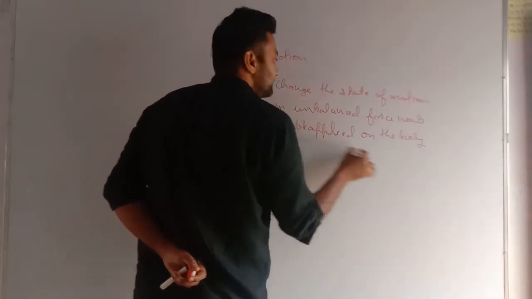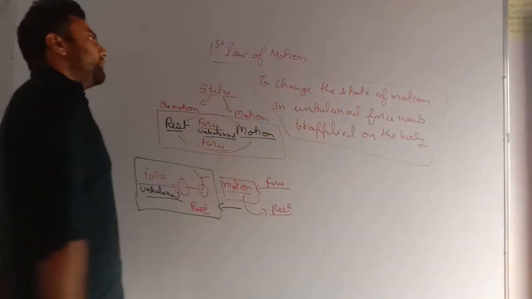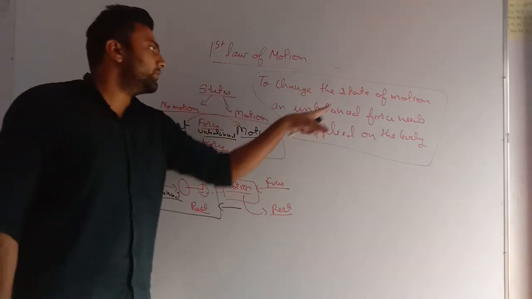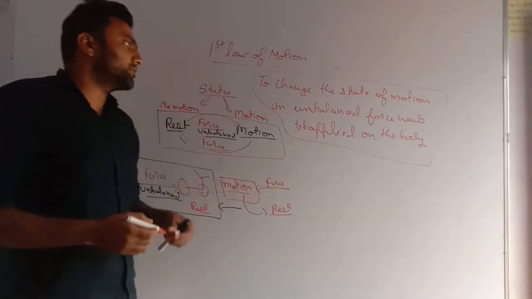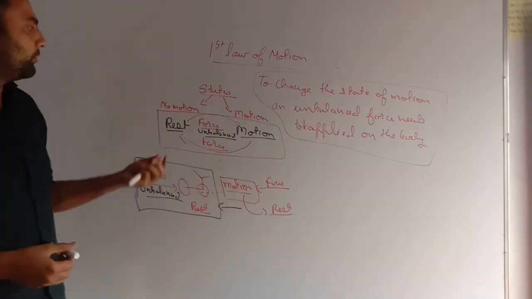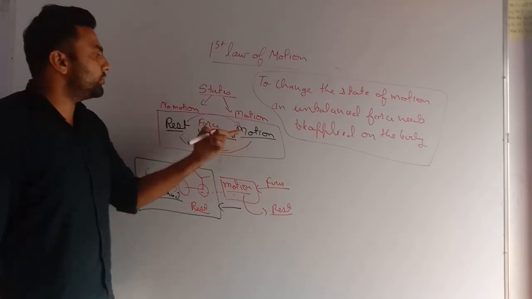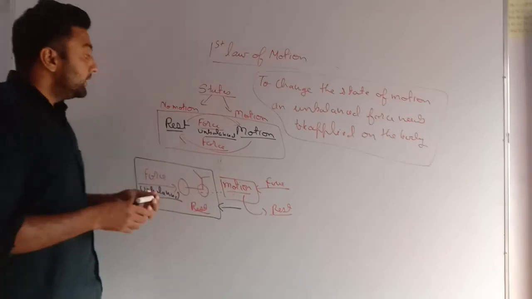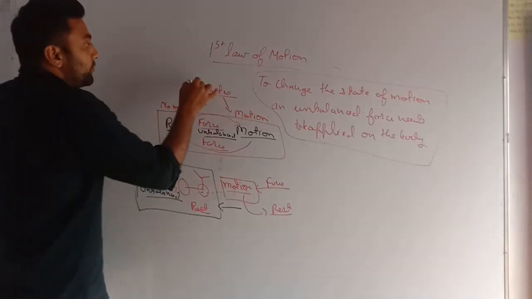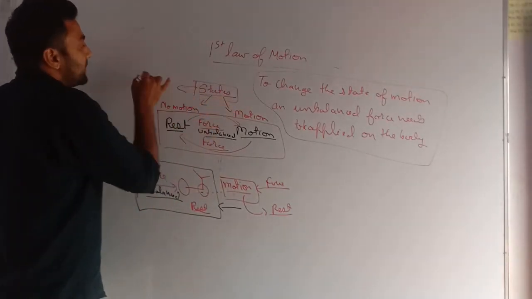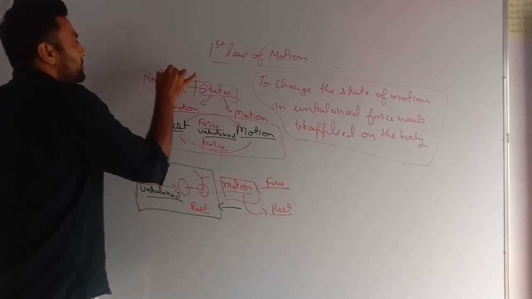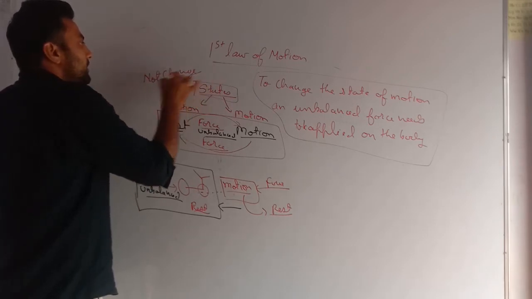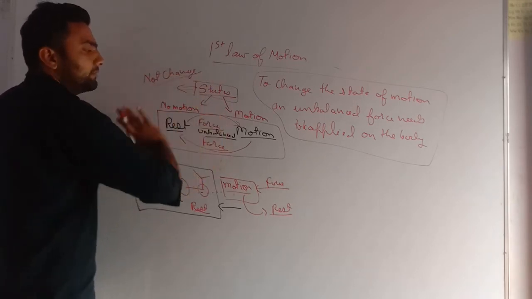Very important. This is your first law of motion. To change the state of motion, an unbalanced force needs to be applied, or to bring any body from rest to motion or motion to rest, an unbalanced force needs to be applied. This state of motion will not change if I am not applying this unbalanced force.